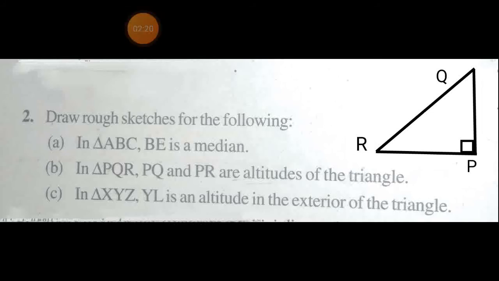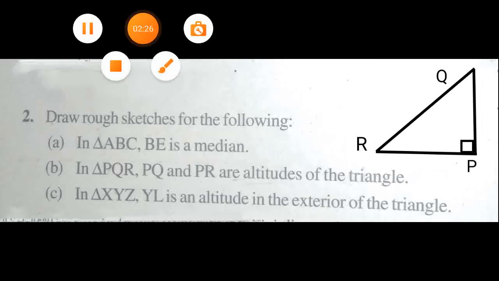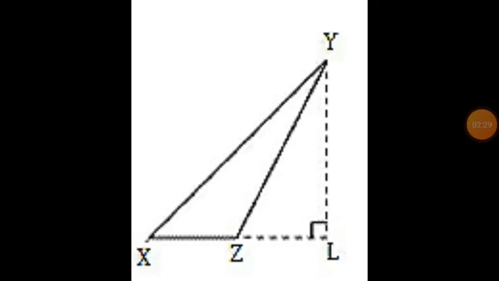Now part C, in triangle XYZ, YL is an altitude in the exterior of the triangle. This is the figure in which triangle XYZ is shown. We extend this triangle as YLZ.